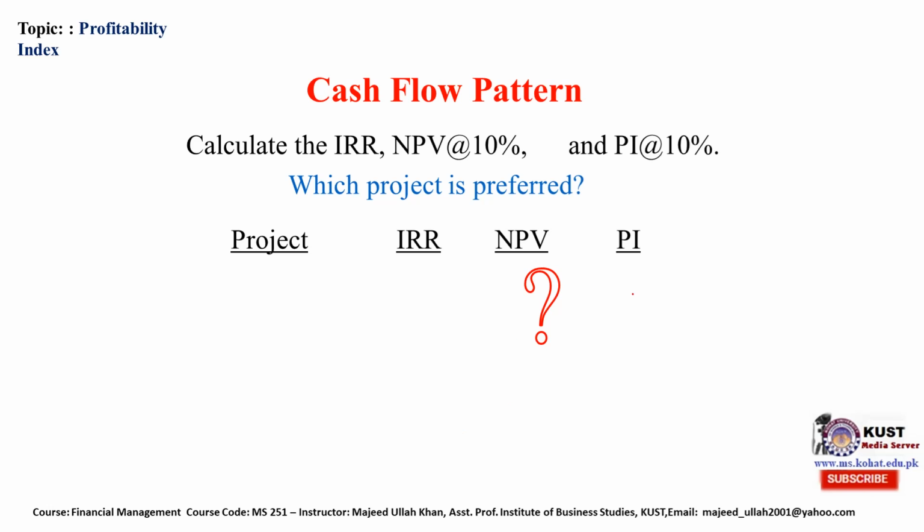Now, cash flow pattern. Let's suppose we calculate IRR, NPV at 10%, and profitability index.